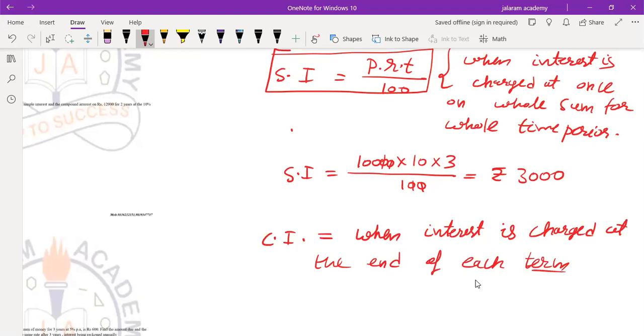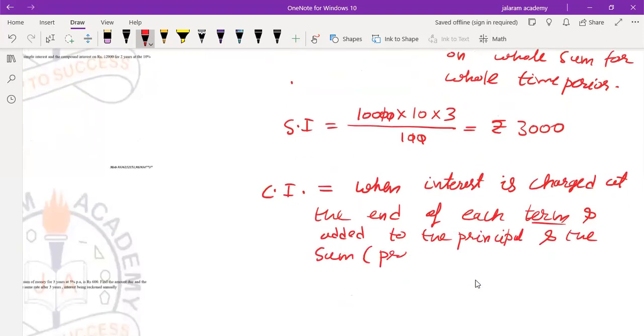In all the conditions, when interest is charged at the end of each year, when interest is charged at the end of each term and added to the principal, and the sum, that is principal plus interest, is actually called amount.